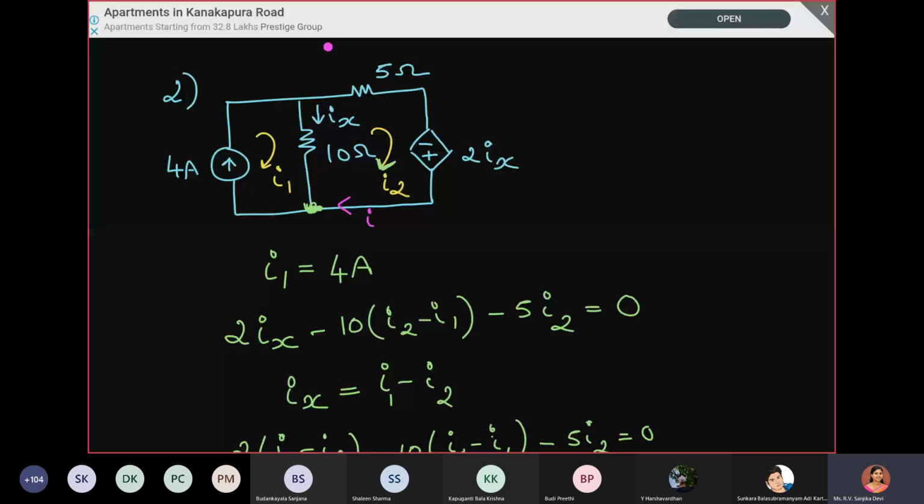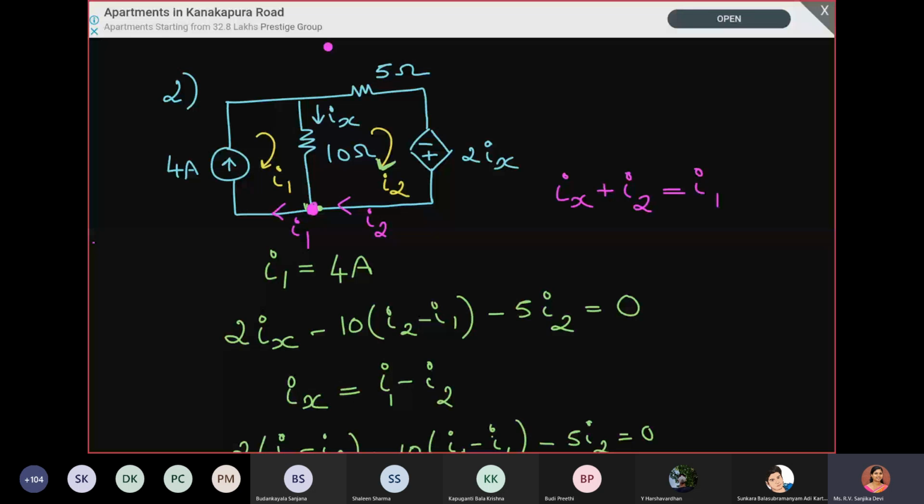So Ix plus I2 is equal to I1. Are you able to understand? At this node Ix is entering, I2 is entering, whereas I1 is leaving. So you can write Ix plus I2 is equal to I1.